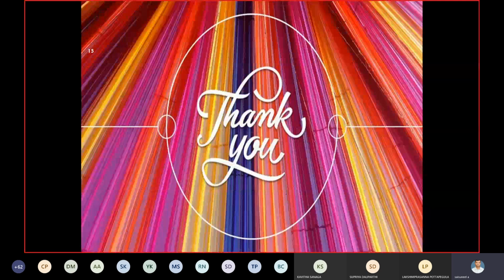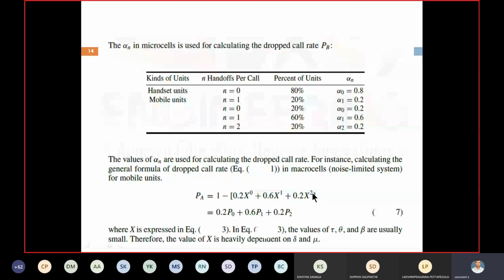Here 0, 1, 2 is nothing but the handoff number: n equal to 0, n equal to 1, n equal to 2. Here substitute, finally we are getting 0.2 into P0 plus 0.6 into P1 plus 0.2 into P2. Then substitute in the above equation, then automatically we can find out the dropped call rate.